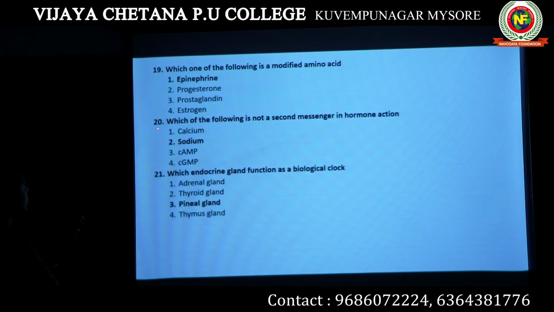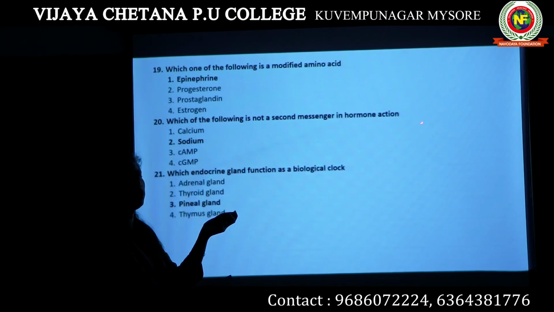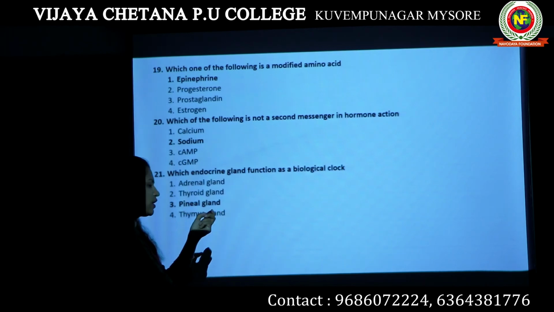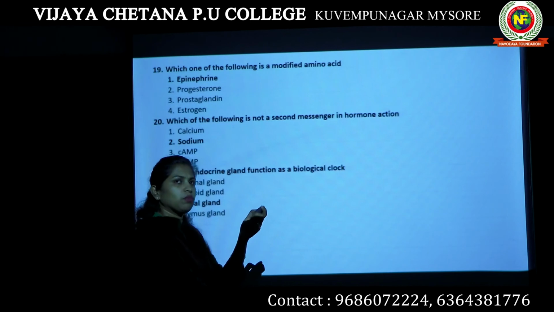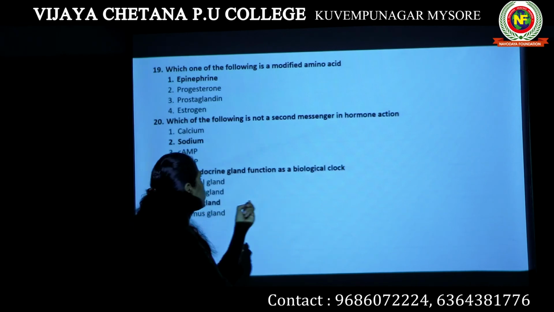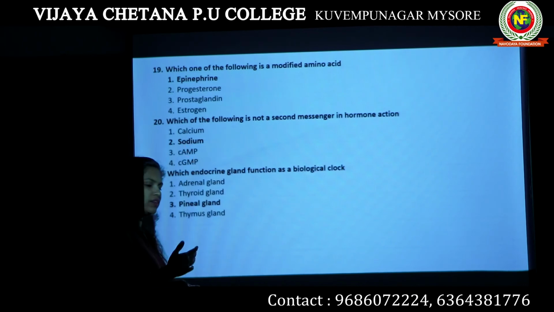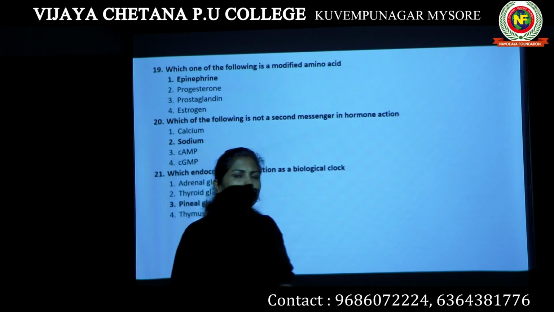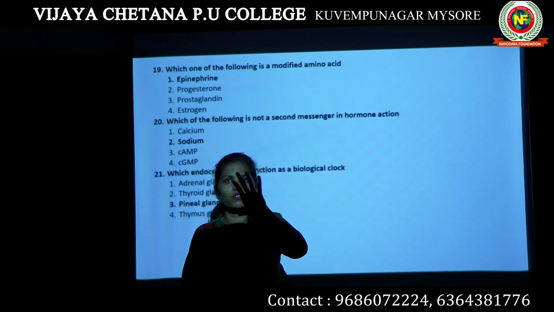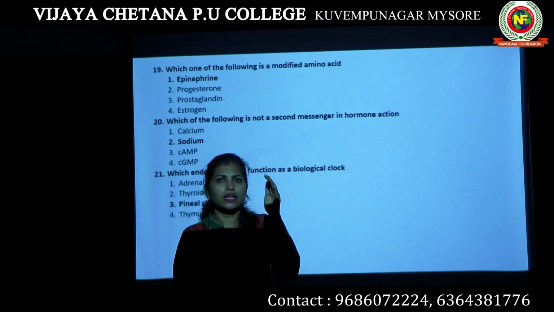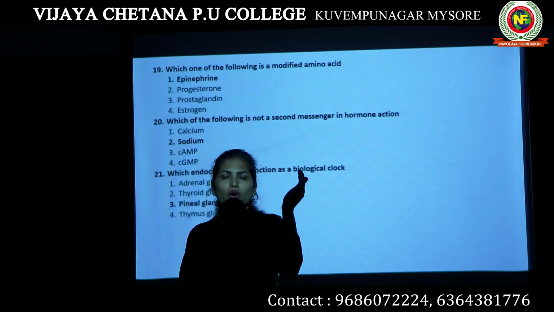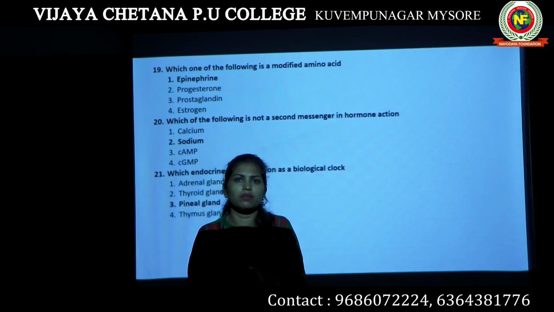Question number 20. Which of the following is not a second messenger in hormone action? We have studied hormone action and secondary messengers. Let's read the options. Calcium, sodium, cAMP, cGMP. While discussing the topic, I mentioned that when the hormone binds to the membrane receptors, it triggers the release of secondary messengers.